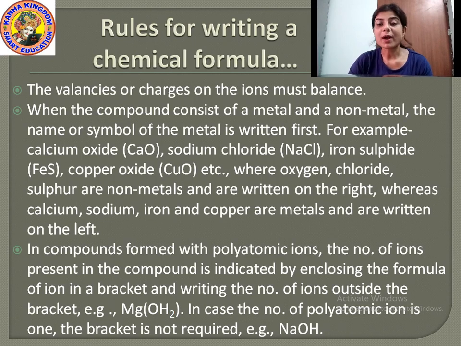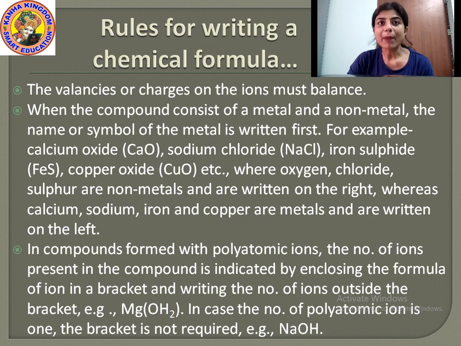So students, now what are the rules for writing a chemical formula? What are the rules through which you can write a chemical formula? Firstly, the valency or charge on the ion must balance. That means the valency or charge means the electrons of an atom. The charge of the electrons must balance. Their valency should balance. Okay.